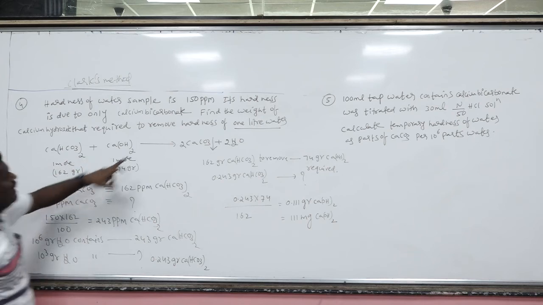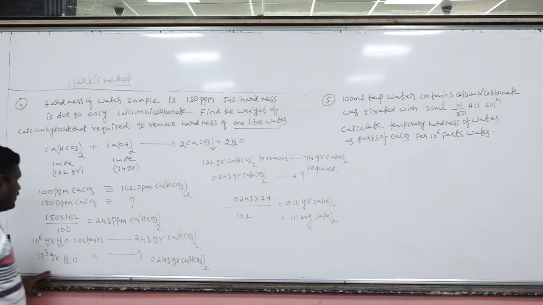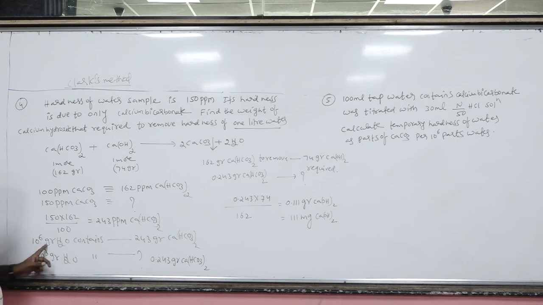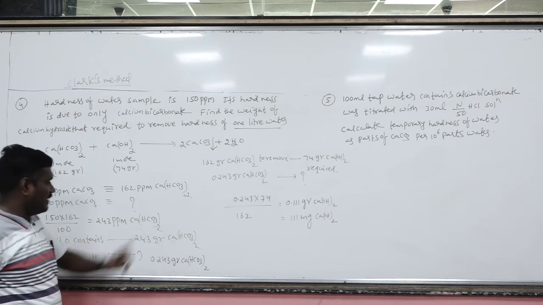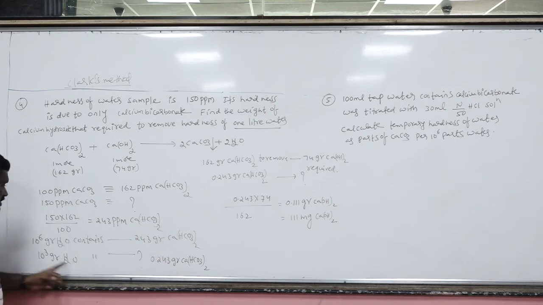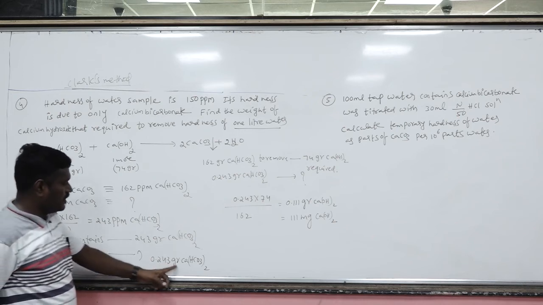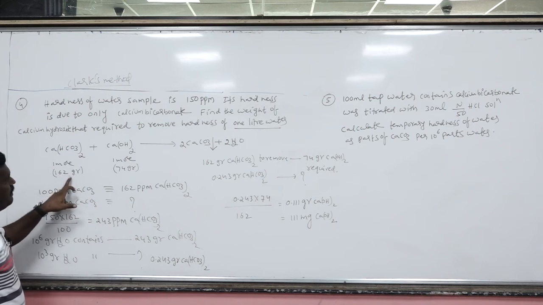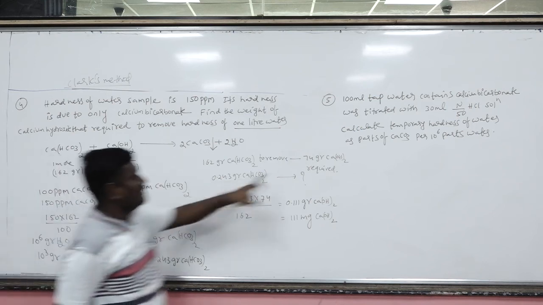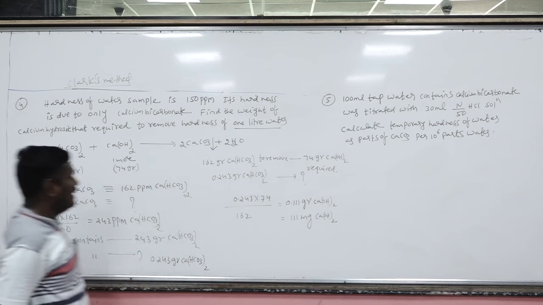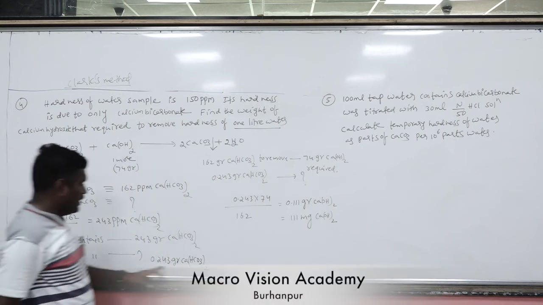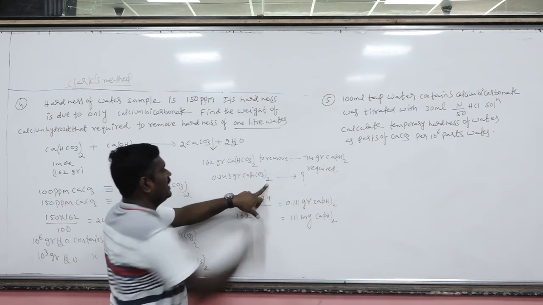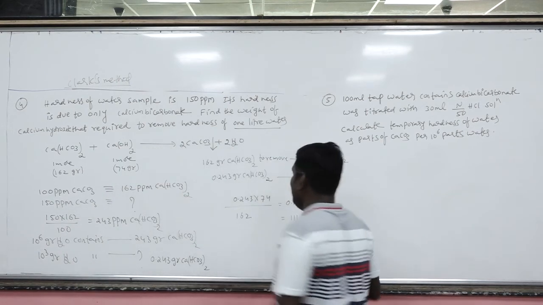Now the temporary hardness 150 ppm corresponds to 243 ppm of calcium bicarbonate. 10 to the power 6 grams of water has 243 grams of calcium bicarbonate. 1000 grams of water contains 0.243 grams of bicarbonate. To precipitate 162 grams of bicarbonate, we require 74 grams of milk of lime, that is calcium hydroxide. Then to precipitate 0.243 grams of calcium bicarbonate, how many grams of calcium hydroxide will be required?